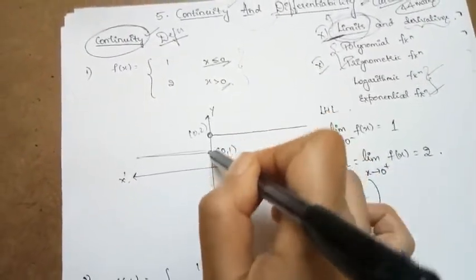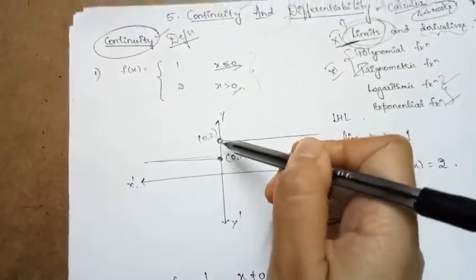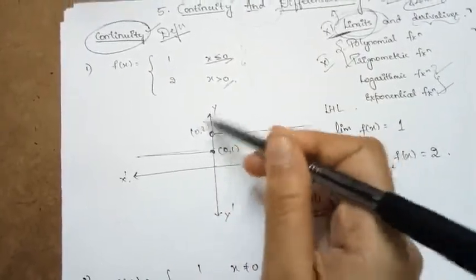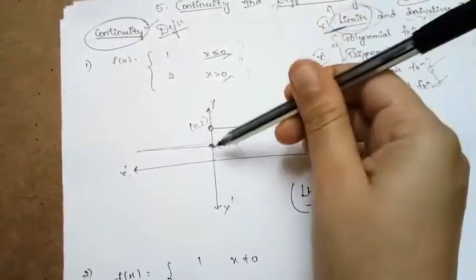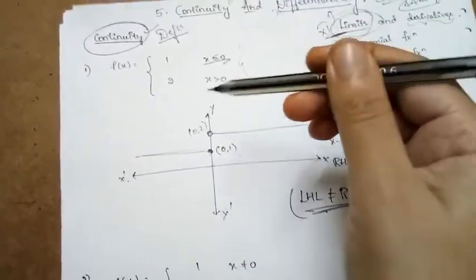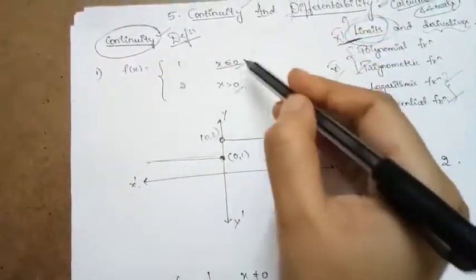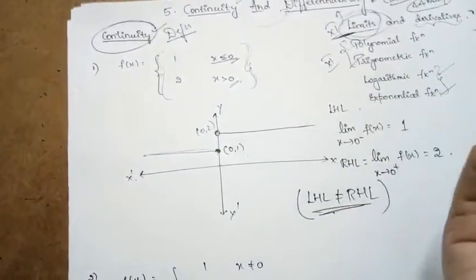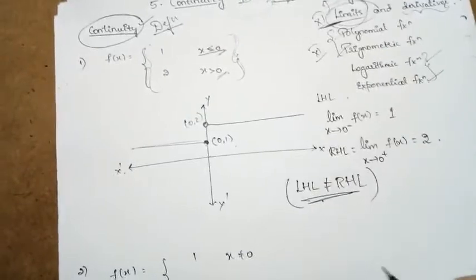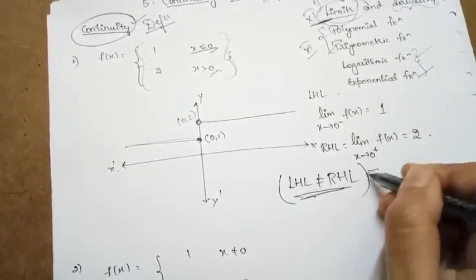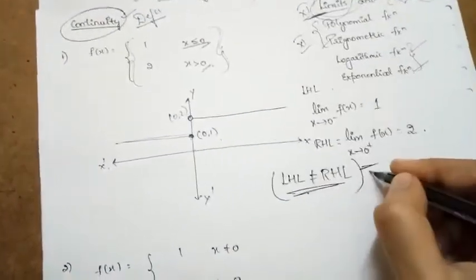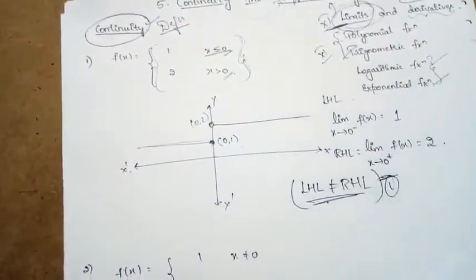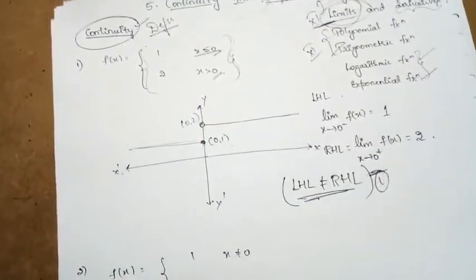But when it comes to 0, I should lift the pen and make a node here, then move the pen. So at the point 0, I need to lift my pen. Clearly I can't draw the whole function without lifting my pen here. So you can observe one difference: the left hand limit is not equal to the right hand limit. This is the first point. Another thing is I can't draw this graph without lifting my pen, so I can't draw it in a single stretch.